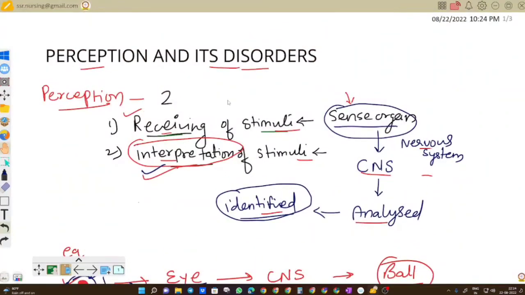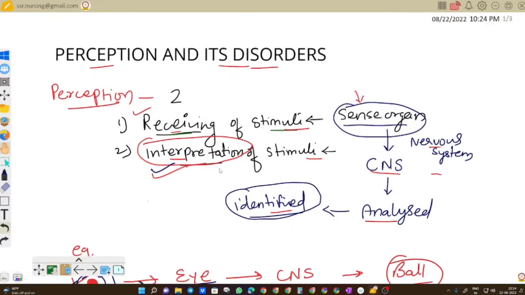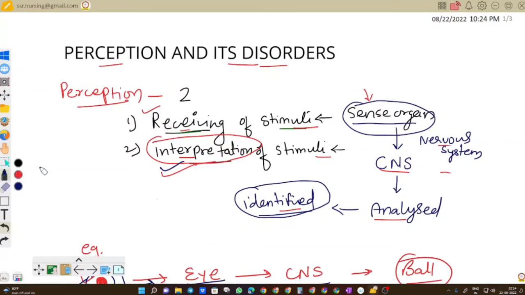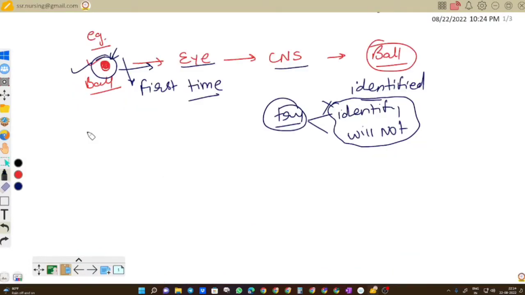So now we revise this process again. Perception includes receiving of stimulus, and the second is interpretation of the stimulus. Keep in mind this point, interpretation of stimulus is an important part of perception because it will help us understand illusion, which is a perceptual disorder or abnormality.